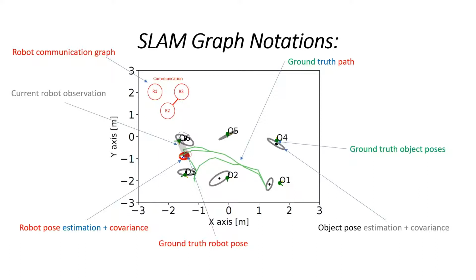red and blue mark. The ground truth path can be one of 3 colors. It depends on the robot that we use. Can be green, blue, or red. Also, we have a communication graph that presents the communication between robots. The communication is mutual.